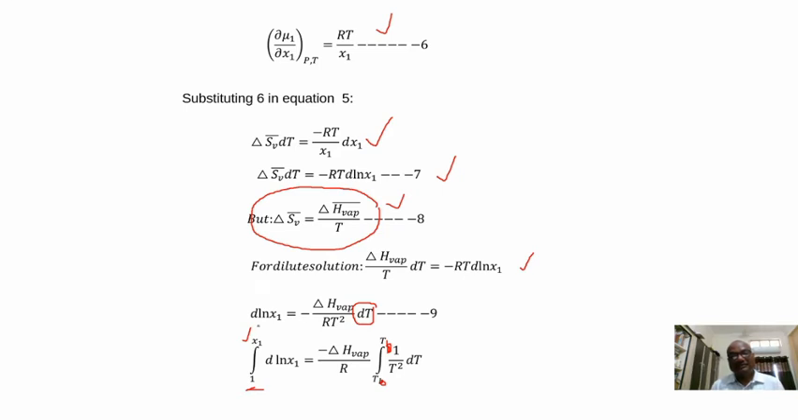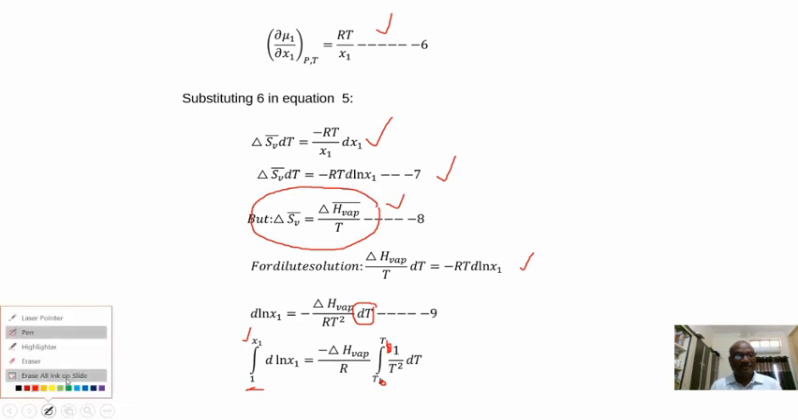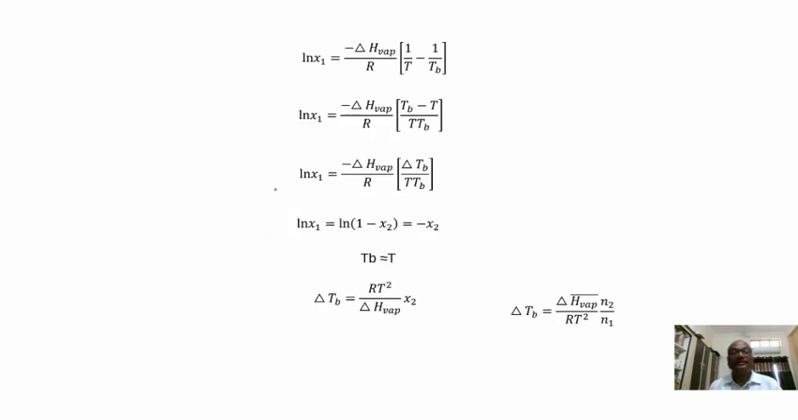So you write the equation for d log x1, that is equal to minus delta HV by RT square into dT. What is delta HV? It is the molar enthalpy of vaporization. Then you integrate this equation with the limits of 1 to x1 for mole fractions and T to Tb for temperature terms. On integrating this equation, we got this one: log x1 is equal to minus delta HV by R into (1 by T minus 1 by Tb).